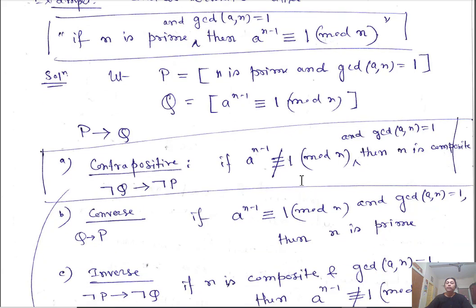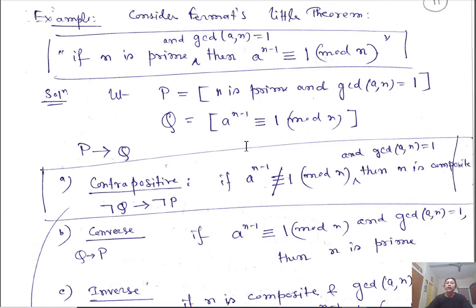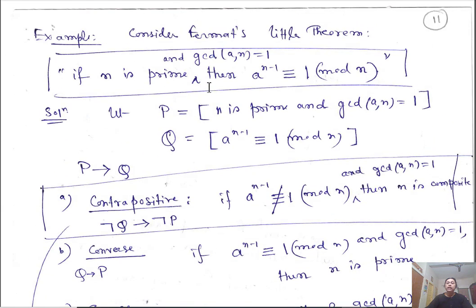And actually, as we have mentioned, this statement P implies Q and its contrapositive, negation of Q implies negation of P, are equivalent. To check whether an integer is prime or not, we use this contrapositive statement of Fermat's little theorem.